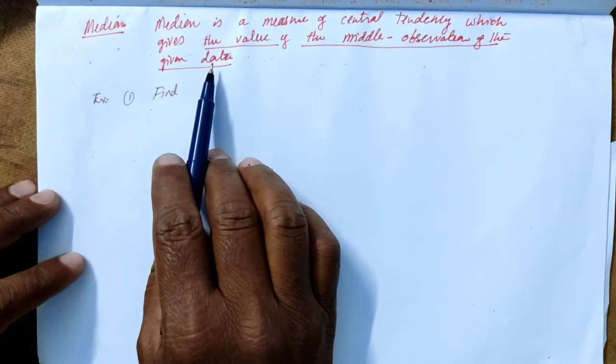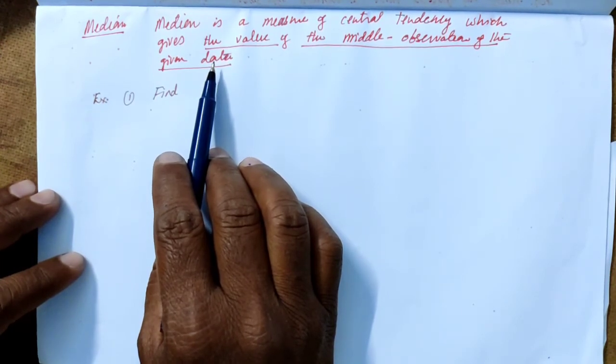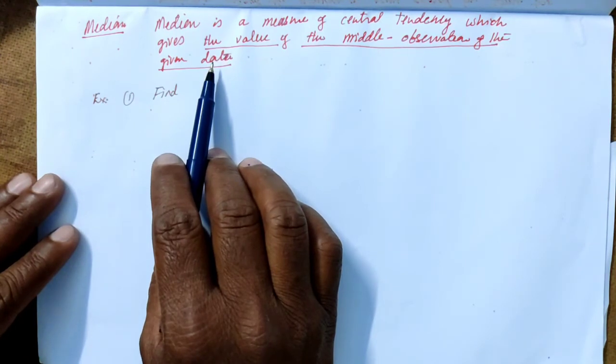In a given data, if we arrange in descending order or in ascending order, in that order the middlemost observation is the median for that given data. So this is the definition. This can be understood very easily with a few examples.